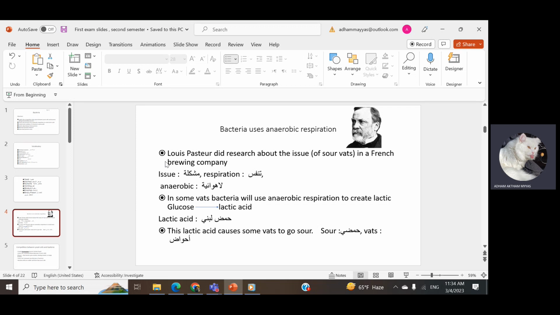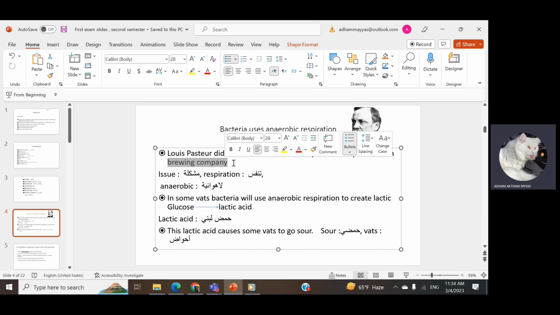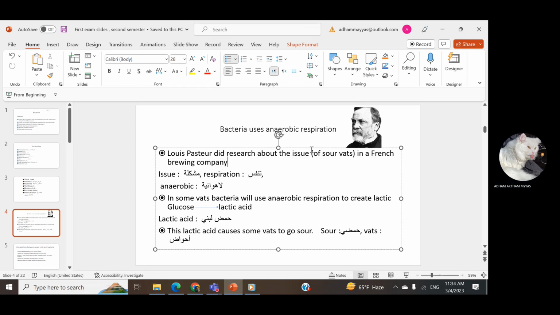Now we can see the bacteria uses anaerobic respiration. Anaerobic means free of oxygen, and respiration means breathing in English. Louis Pasteur did the research about the issue of sour vats. The main problem was that we had sour vats in a French brewing company, a company doing fermentation.